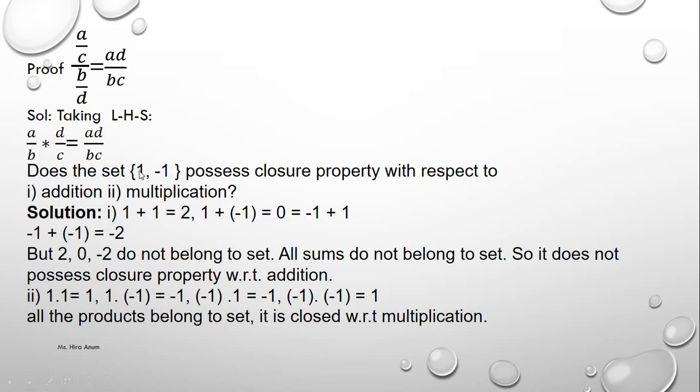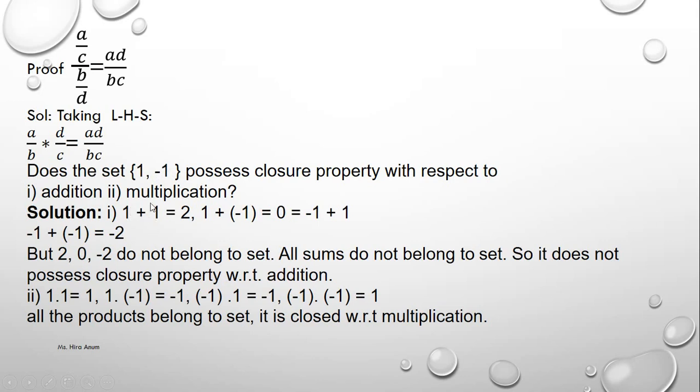We take the numbers like A and B. A plus A, then A plus B. Then we take B: B plus A, B plus B. So A plus A equals 2, A plus B equals 0, B plus A equals 0, B plus B equals minus 2.